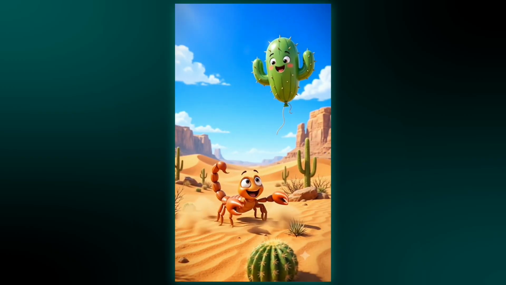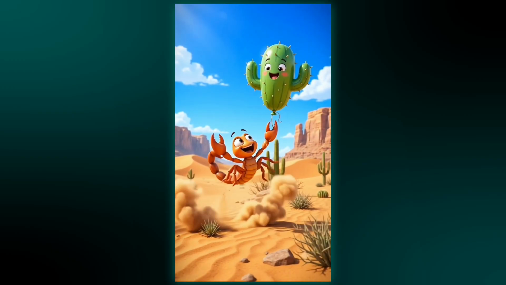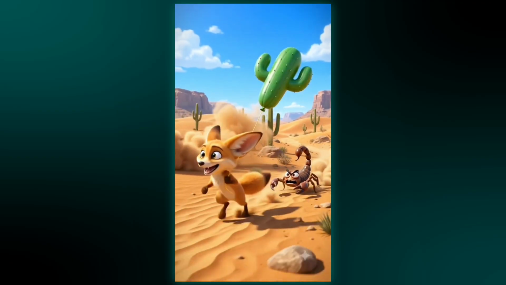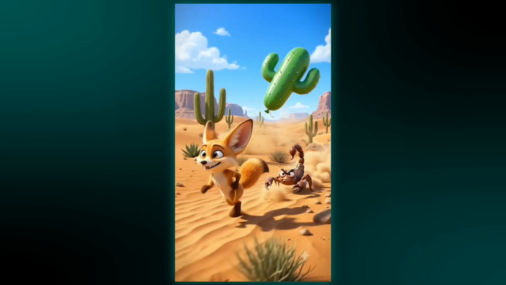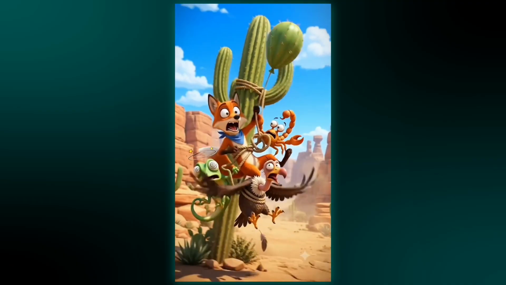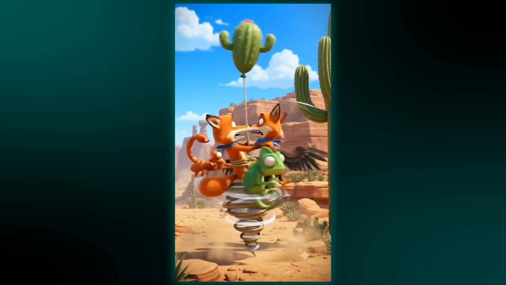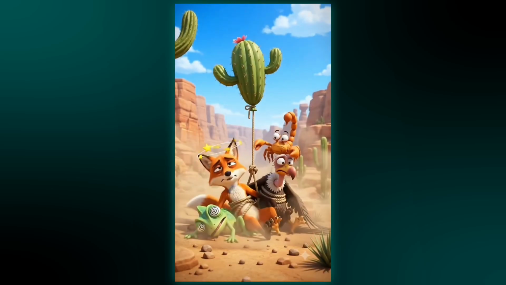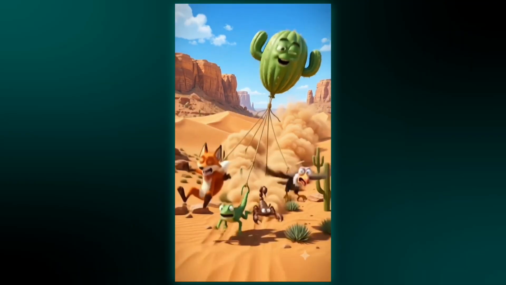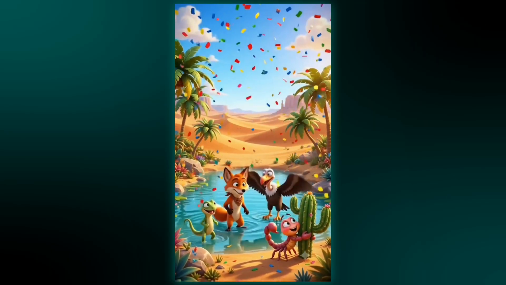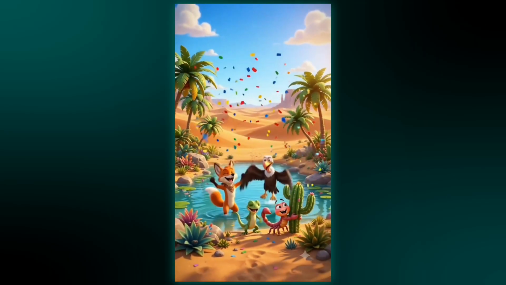That cactus is floating, and the scorpion wants to make a new friend. Wait! Somebody stole the floating cactus! Now everyone's stuck in the world's weirdest balloon traffic jam! This balloon just turned into the fastest ride in the desert! The balloon was fake, but the friendship was real.